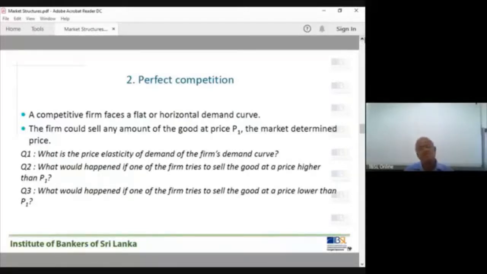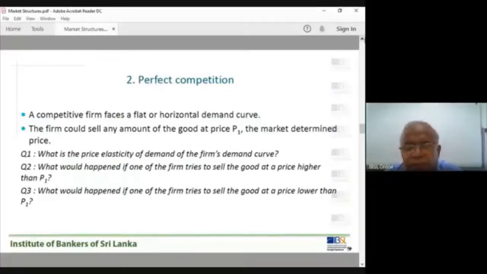What is the price elasticity of demand of the firm's demand curve? The firm's demand curve is horizontal. What is the price elasticity of demand of a horizontal demand curve?